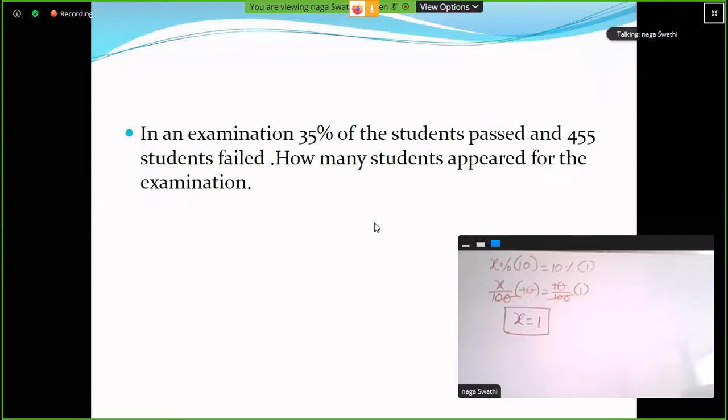Next one. In an examination, 35% of the students passed and 455 students failed. How many students appeared for the examination? Please tell me. You just write, ma. Take 60 seconds time. I'll give a chocolate or pen to those who tell the correct answer.